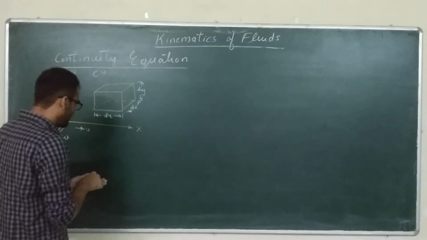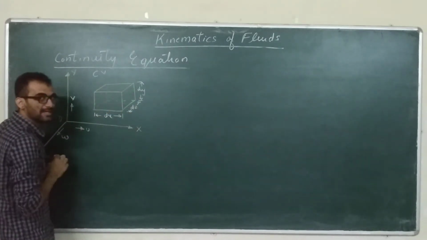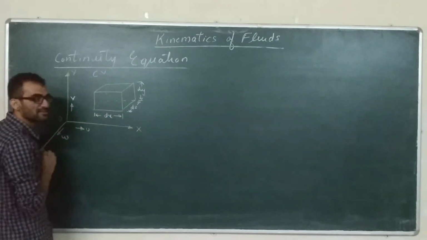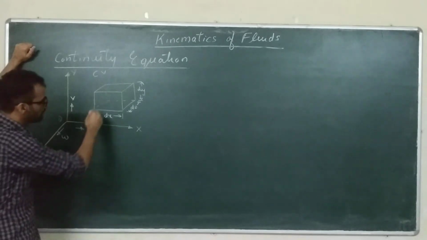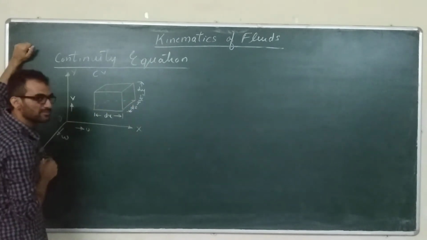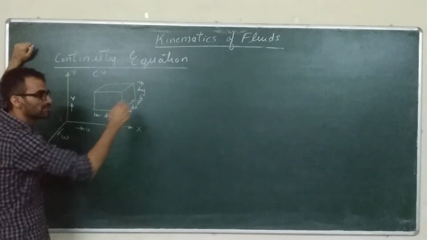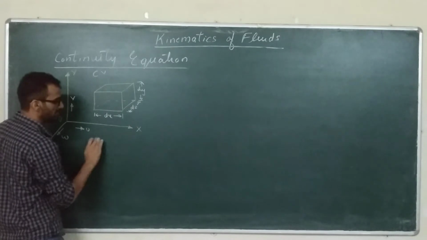Now let's have a look at this control volume. This is an element of fluid which we have considered as a control volume. It has several surfaces. Those surfaces are the control surfaces, and fluid is coming inside from some of these surfaces and leaving from others. First we will only focus on the x direction.